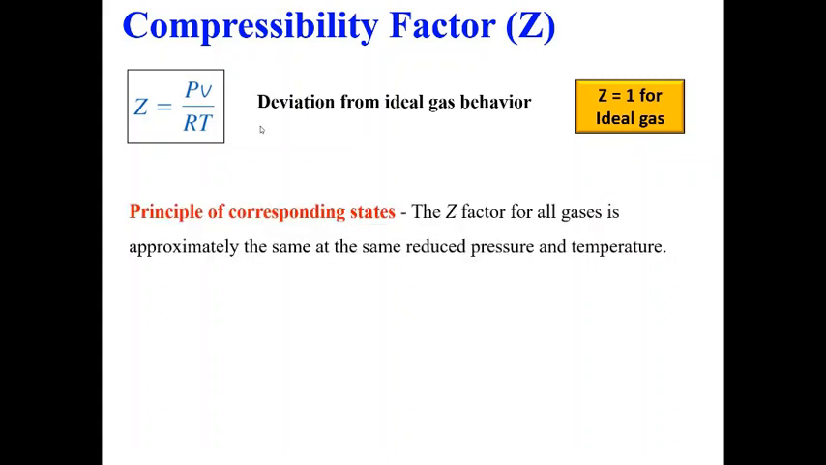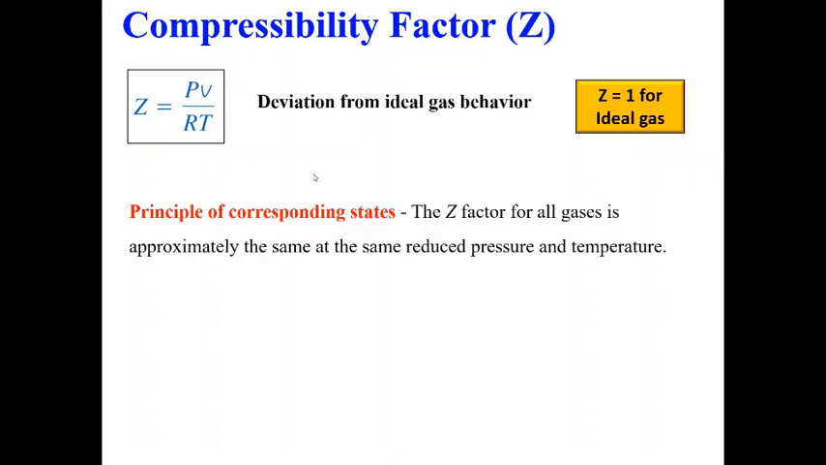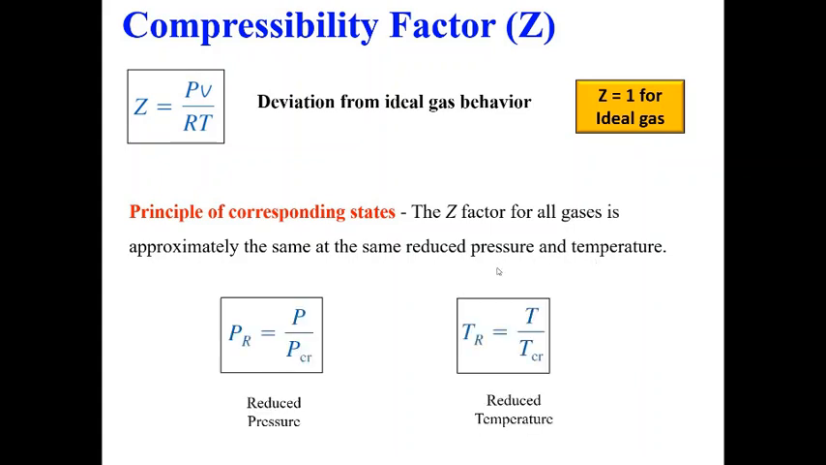Now the challenge is, I can have different plots of Z for different gases, or I can have one common or general chart that I can use for any liquid, any vapor or any gas. For that there is the principle of corresponding states. What it says is that the Z factor for all gases can be approximated by using the reduced pressure and temperature. Now what are these reduced pressure and temperature?